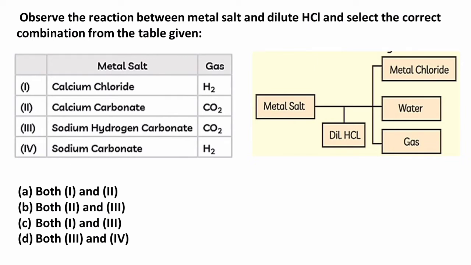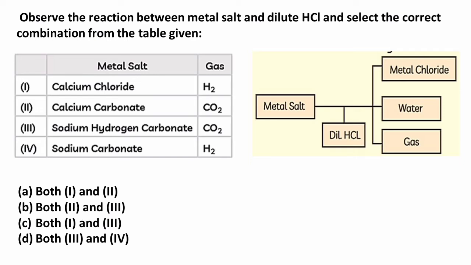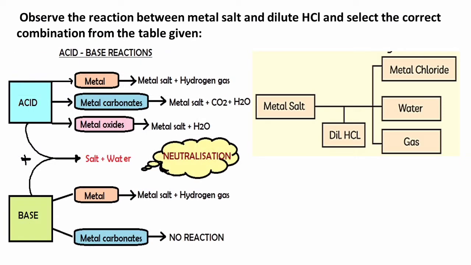Observe the reaction between metal salt and dilute HCl and select the correct combination from the table given below. This question is an application of the reaction of metal salts with acid.